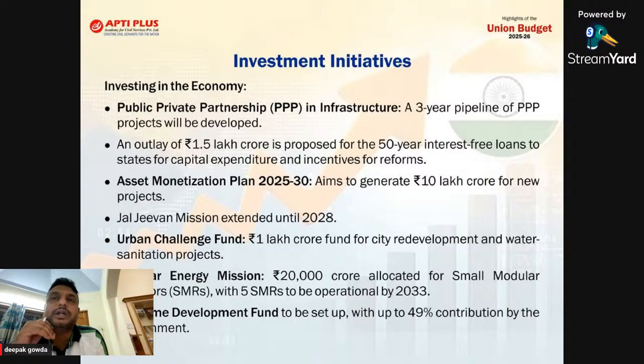Not only that, they are going to extend the Jal Jeevan Mission, because providing tap connections in rural and urban areas by 2024 was the target, but this year it is extended to what? 2028. So investment, which means both government investment and private investment and foreign investment is promoted, so that they can increase what? The economic activity.